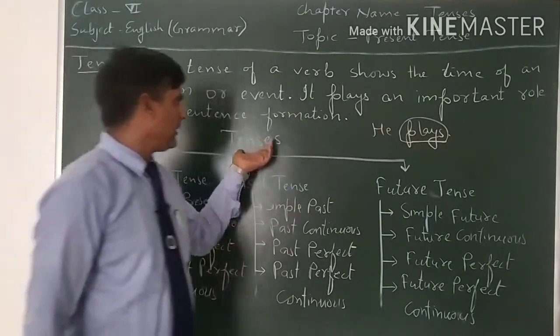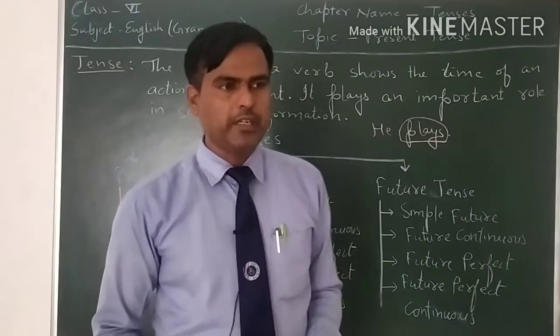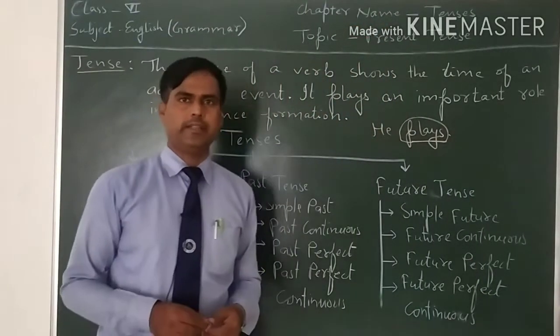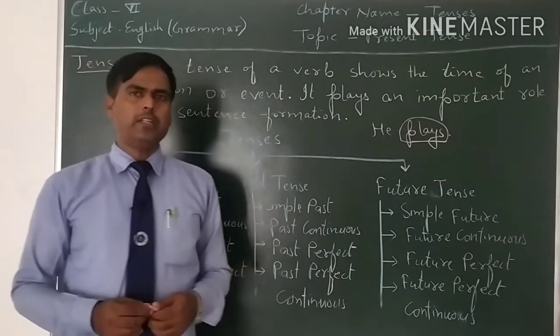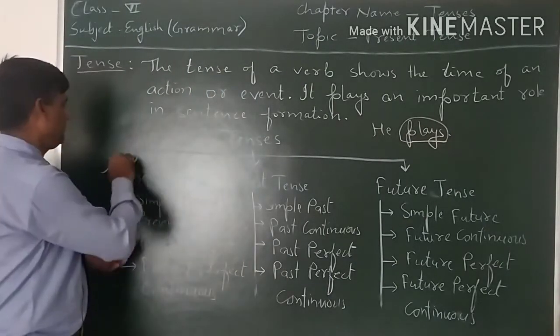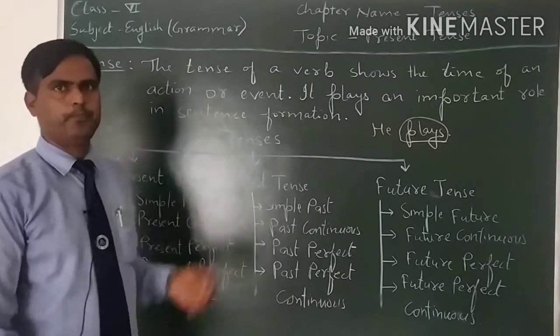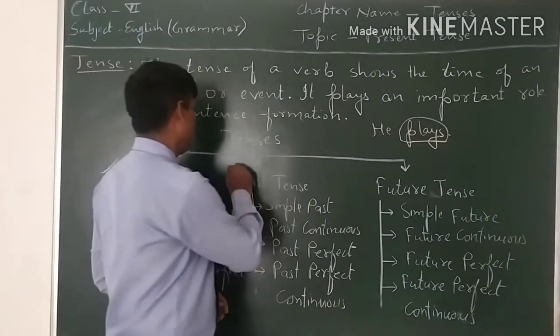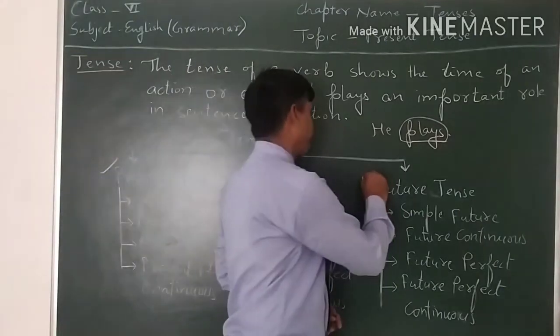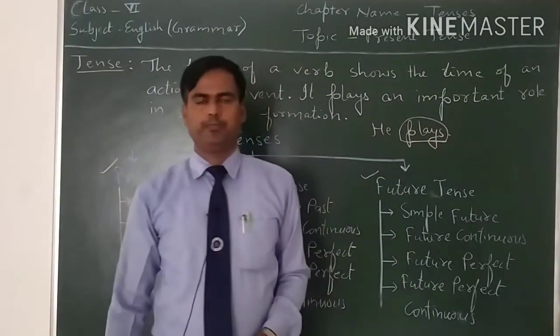Now come to the next point, tenses. In how many kinds can we divide the tenses? We can divide the tenses into three types. Number one, present tense. Number two, past tense. Number three, future tense.